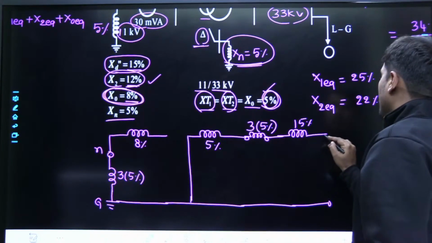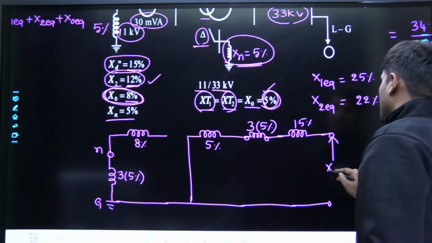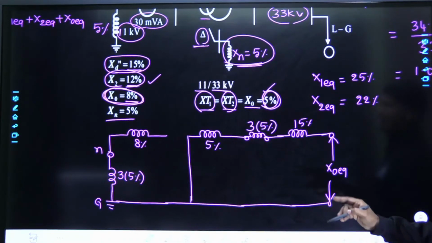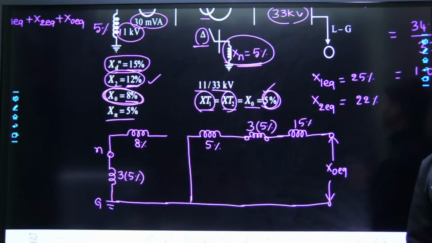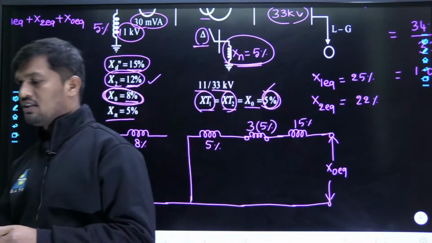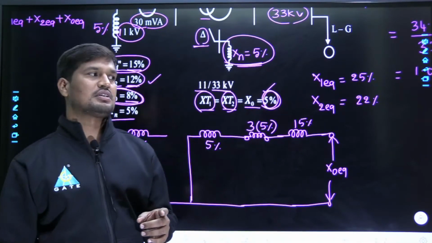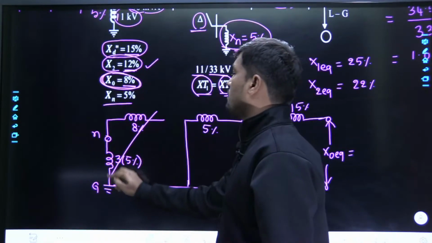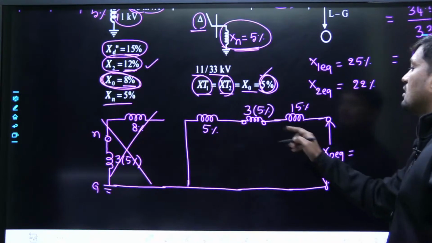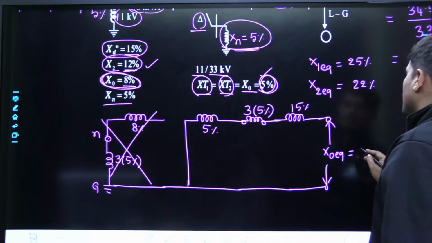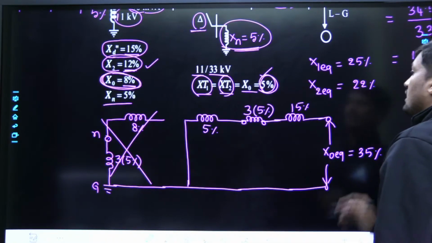Wherever the fault has occurred, we have to measure the equivalent reactance. The name of this equivalent reactance is the zero sequence driving point reactance. In fault calculations, as I have explained, it is a driving point reactance calculation, but in case of stability, it is a transfer reactance calculation. That is the difference between fault analysis and power system stability. Okay. Now X naught equivalent. Whenever this is open, it is not included in the calculations. X naught equivalent will be 5% plus 15%, that is 20% plus 15%, 35%. Therefore, the zero sequence reactance is 35%.